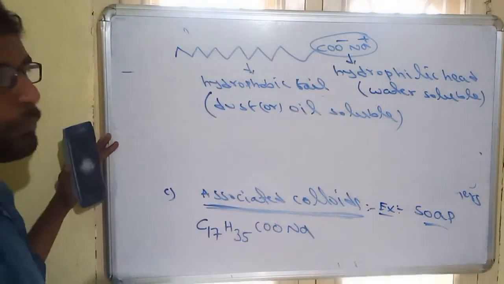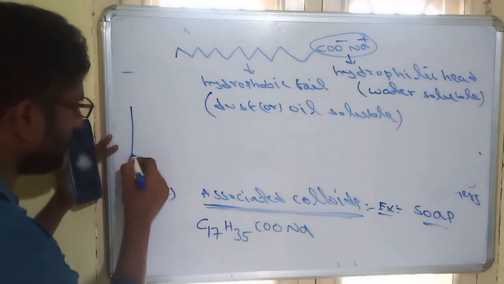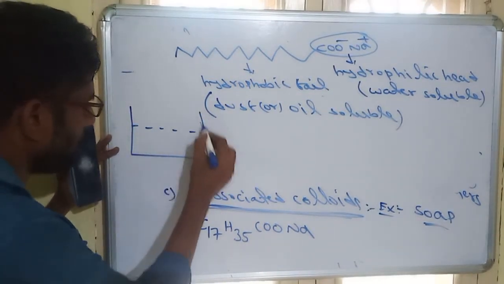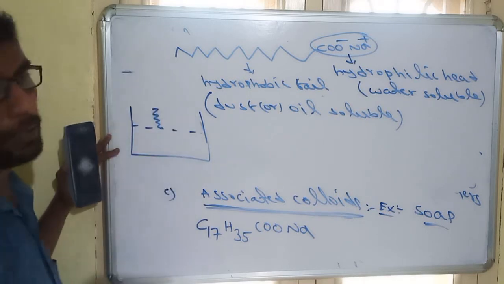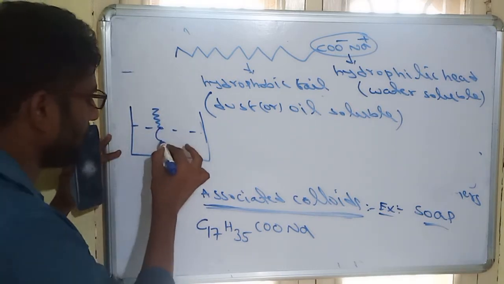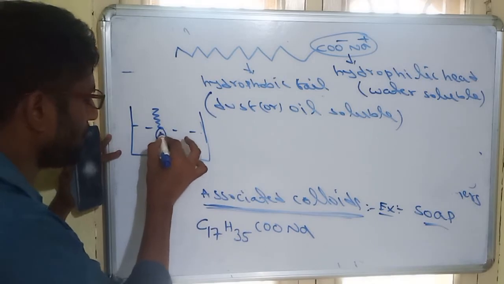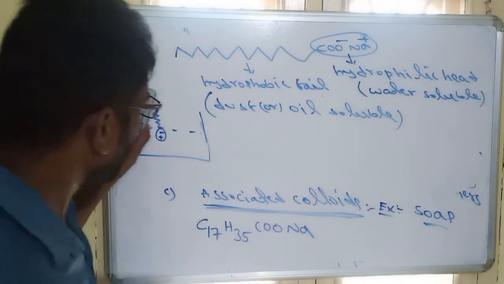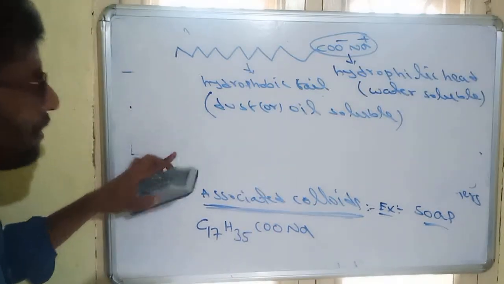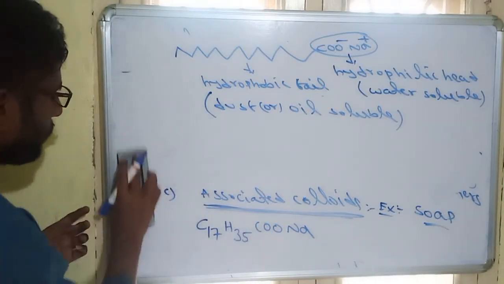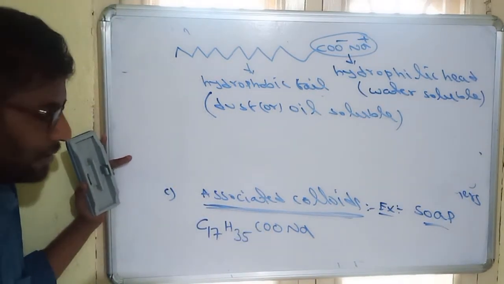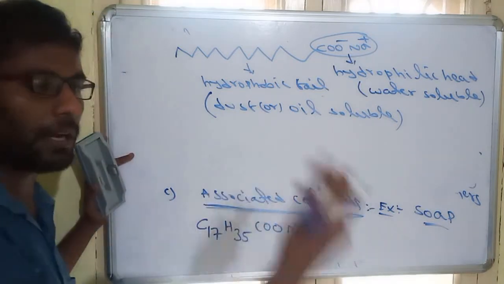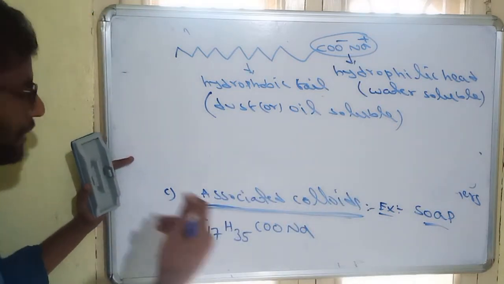When we add soap to water, the tail part does not dissolve in water, whereas the head part, containing positive and negative charge, will dissolve in water. So like this, soap particles will be dissolved. But at a specific concentration, all these soap particles combine together to form a colloid. That colloid is called an associated colloid, which has another name: micelle.